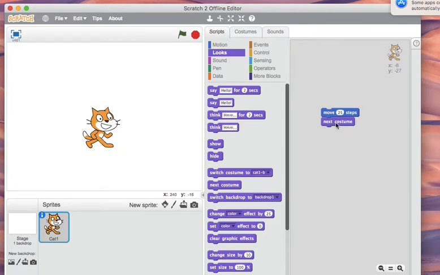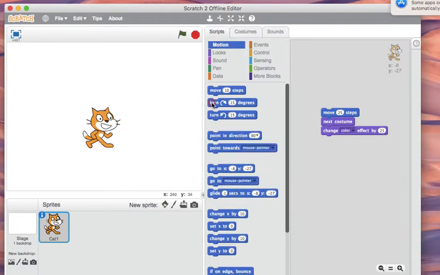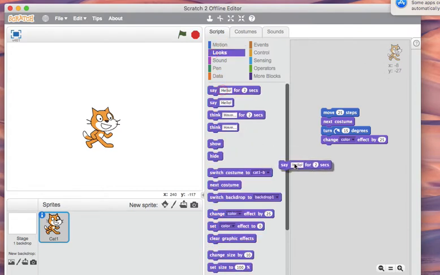Then we do change color effect by 25. Change color effect by 25. Turn 15 degrees, which is in motion. Turn 15 degrees. Okay, then say hello friends. So go to looks and now